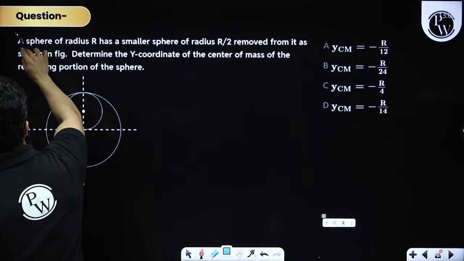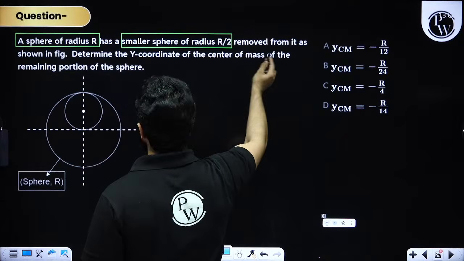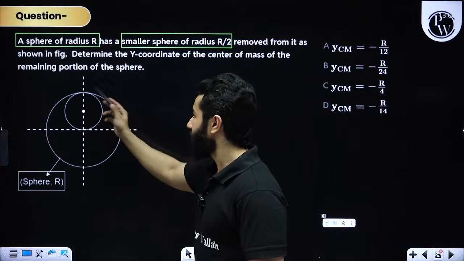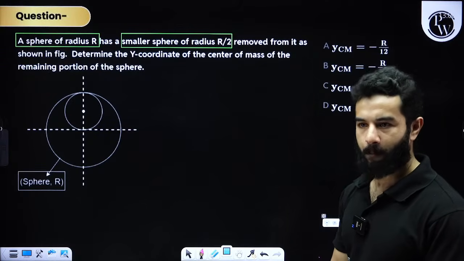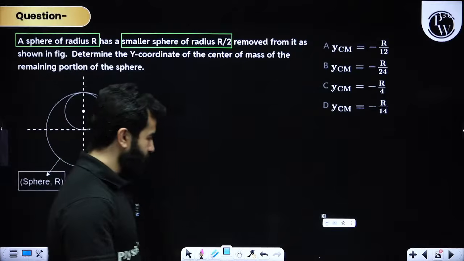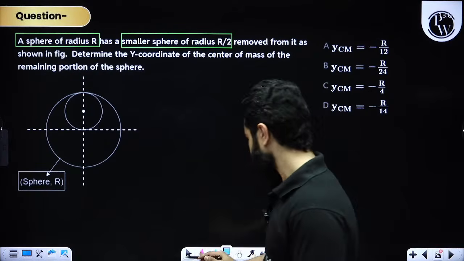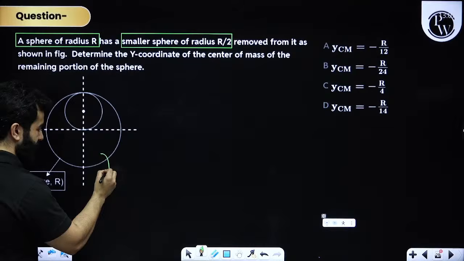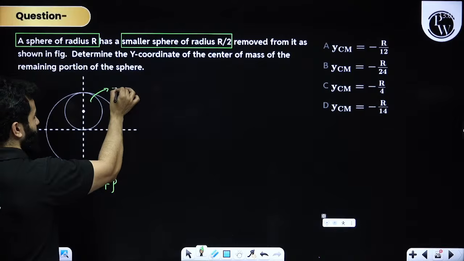A sphere of radius r has a smaller sphere of radius r by 2 removed from it, as shown in the figure. So we are removing this smaller sphere. Determine the y coordinate of the center of mass of the remaining portion of the sphere. So the concept that we use in this case is negative mass density. Please understand, because they are talking about a sphere, let's say the density of this sphere is plus rho. So the density of the removed sphere will become negative rho.